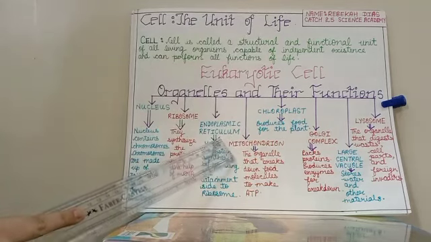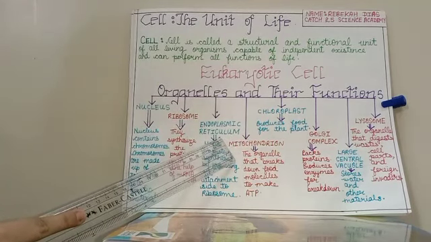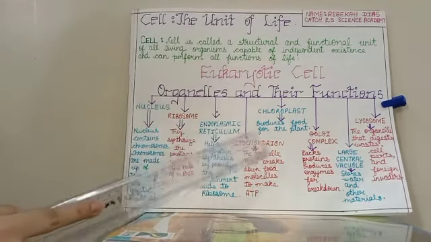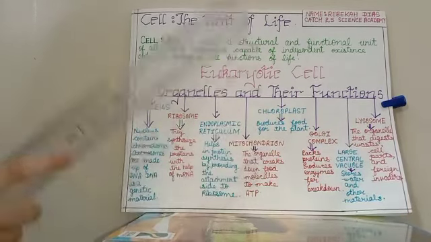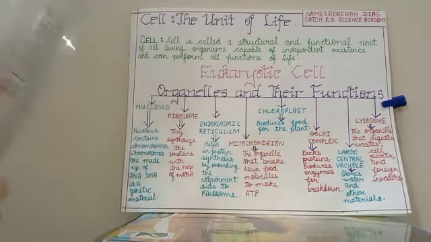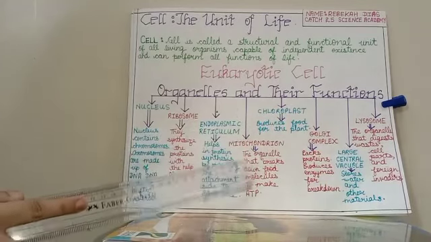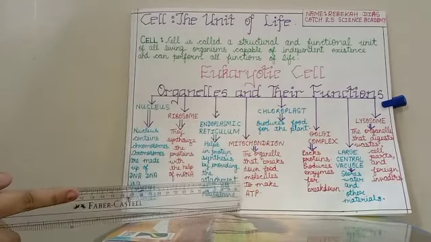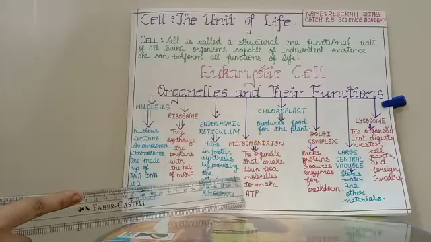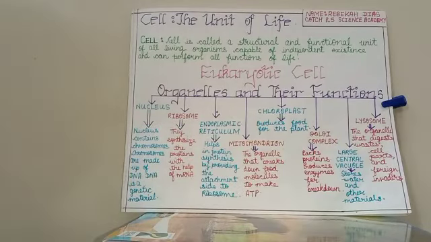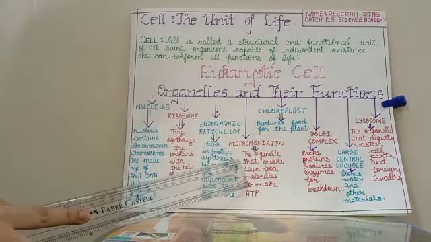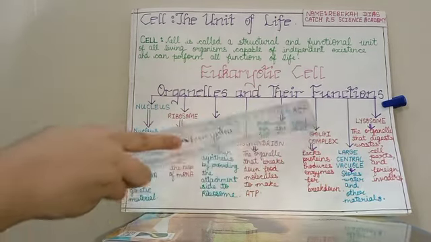Then we have mitochondria. Mitochondrion is the singular form, and mitochondria is the plural form. It is the organelle that breaks down food molecules to make ATP. In short, it makes energy. Next, we are going to learn the chloroplast.